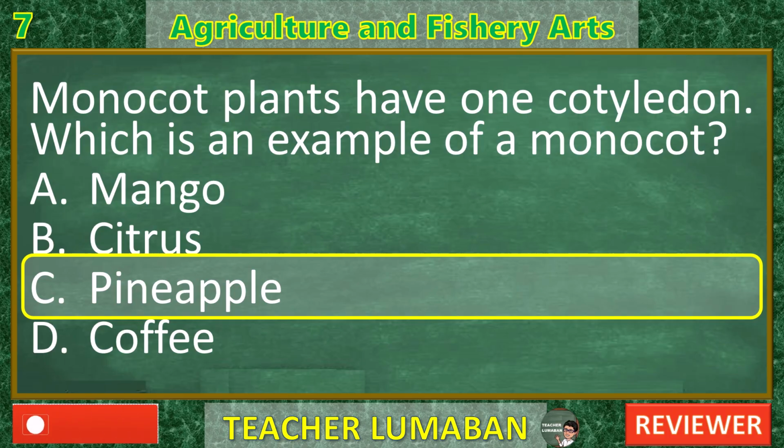A. Mango. Incorrect. Mango is a dicot, dicotyledon. It has 2 cotyledons, net-like veins, and a taproot system. B. Citrus. Incorrect. Citrus fruits, like orange and lemon, are also dicots. They have 2 cotyledons and broad leaves with net venation.